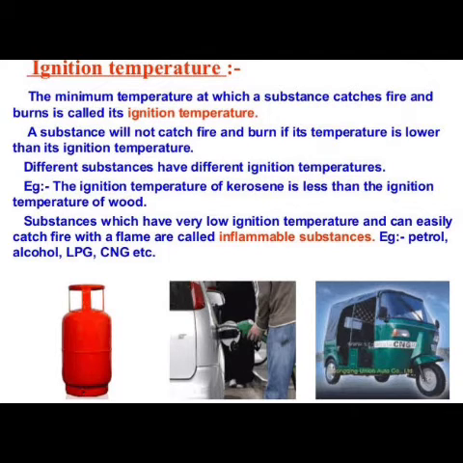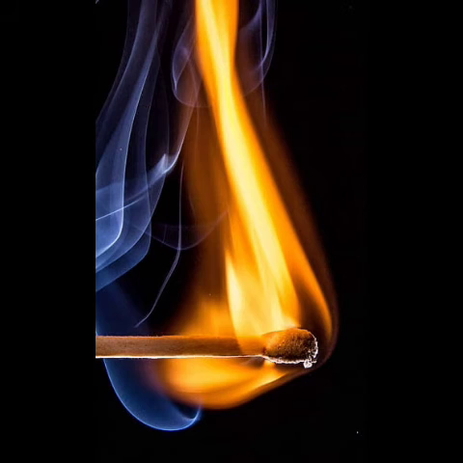If you notice, a matchstick starts burning on rubbing it on the side of the matchbox, because of the heat produced by friction. When you rub this matchstick on the side of the matchbox, due to the frictional force it produces temperature, and this temperature is sufficient for combustion of this matchstick.